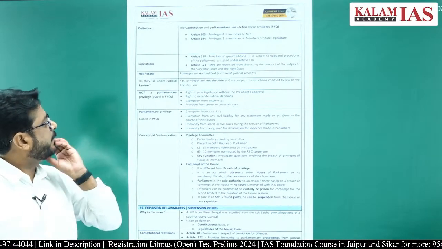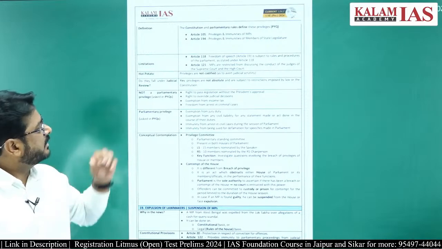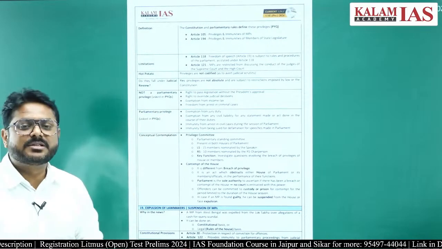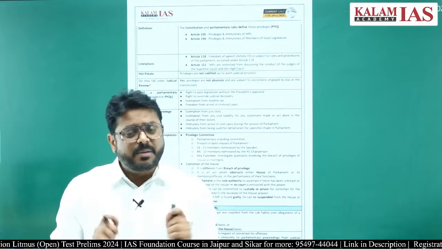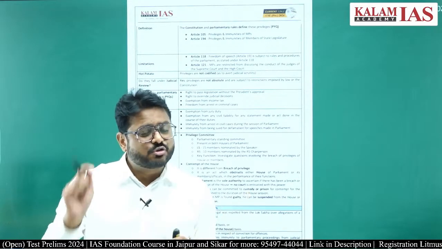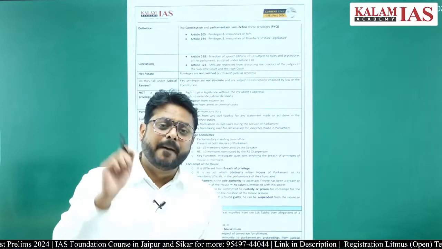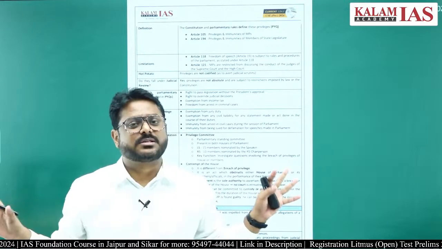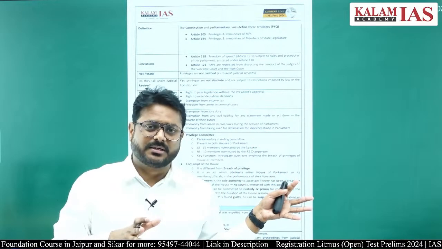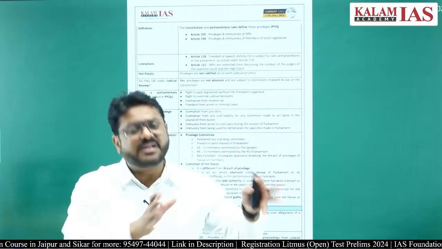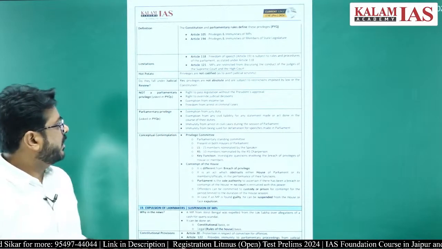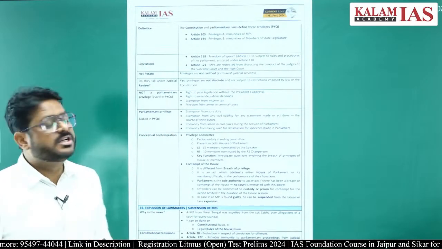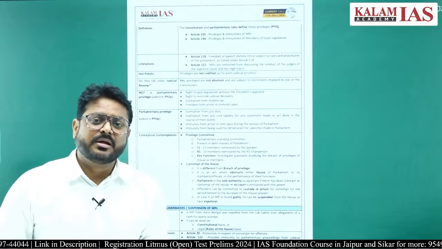What will not come under the parliamentary privileges? Like the right to pass legislation without the president's approval. Each and every bill which will become an act has to be passed by the president first. In no case, without the assent of the president, will a bill become an act. So, that is not possible. Right to override the judicial decisions is not possible, right.